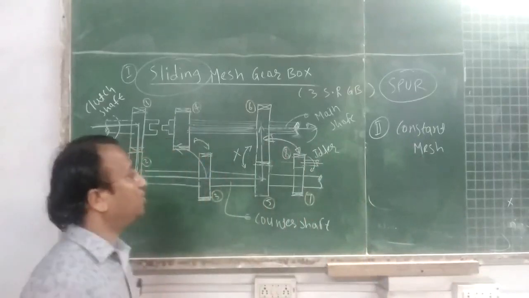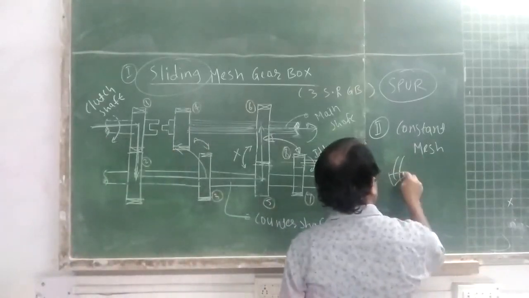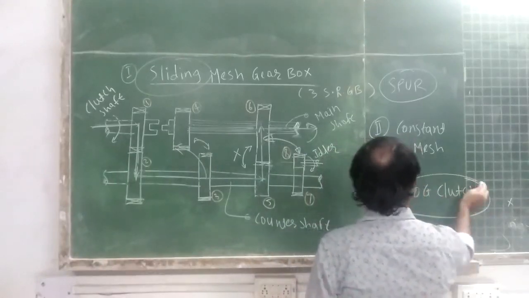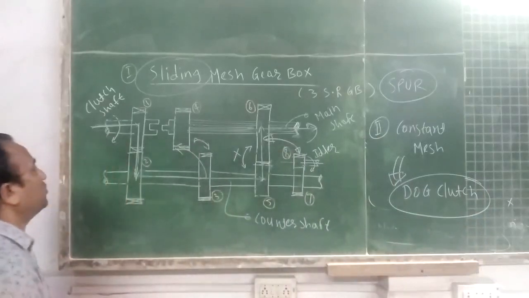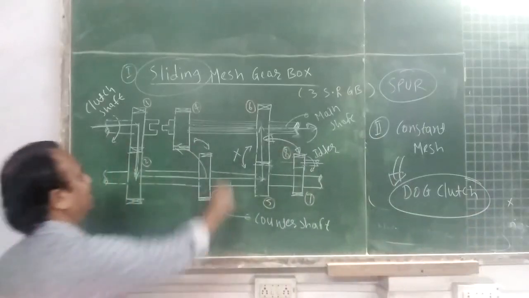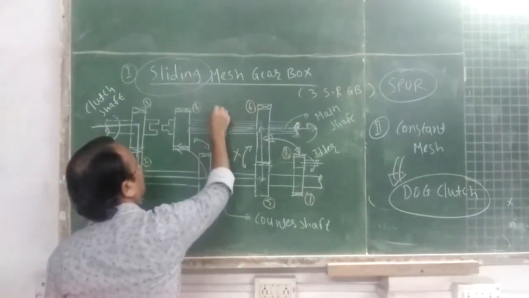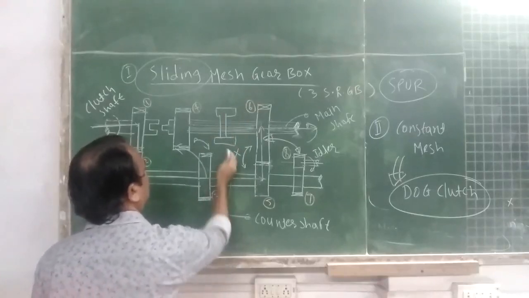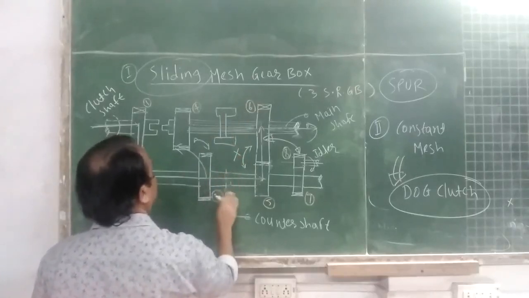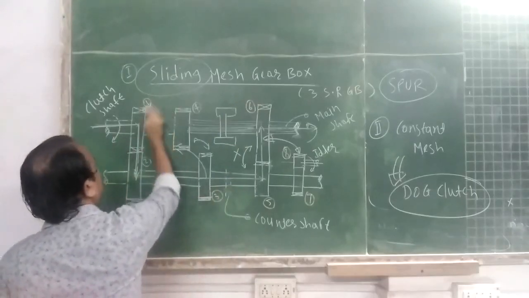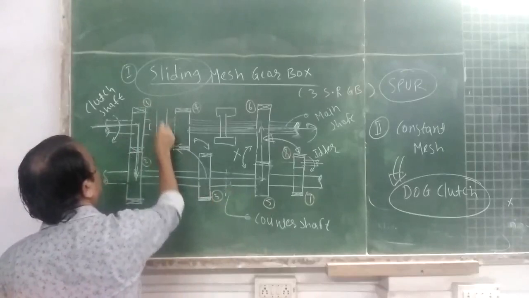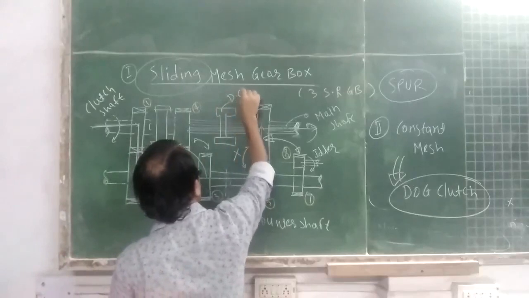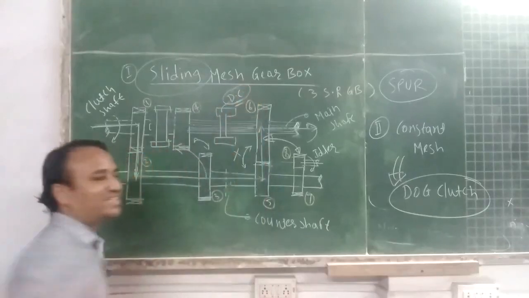But with the help of dog clutches, this type of gearbox works. DC is nothing but the dog clutch.